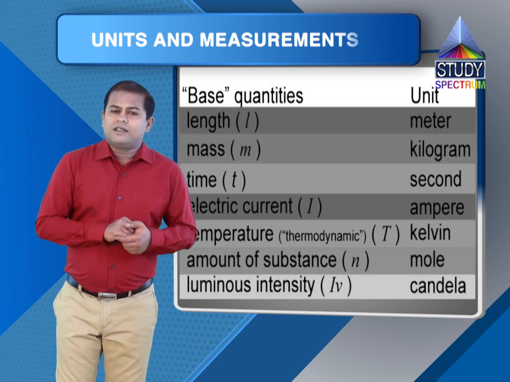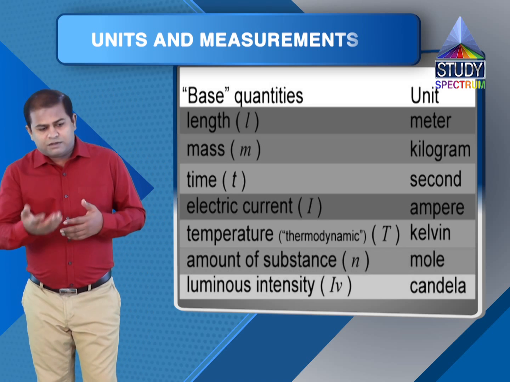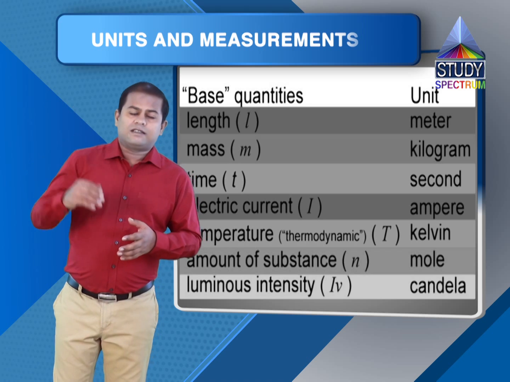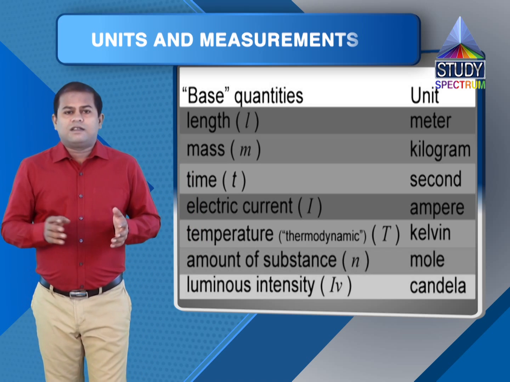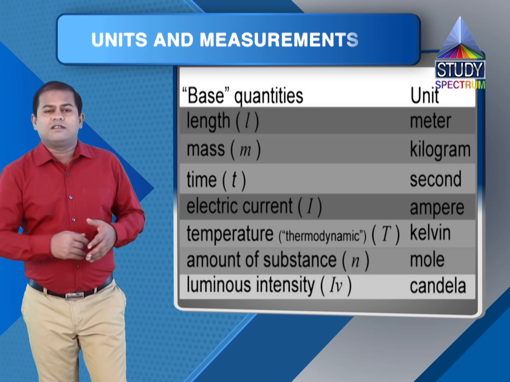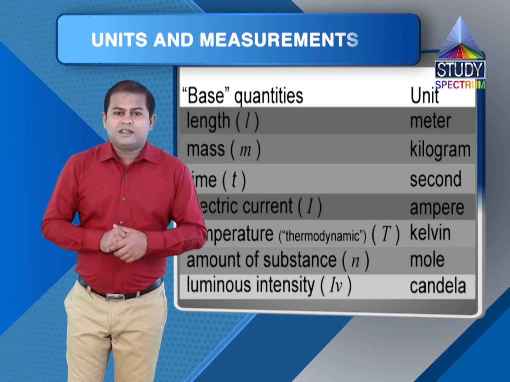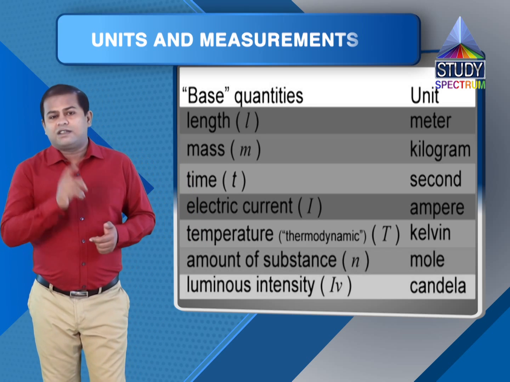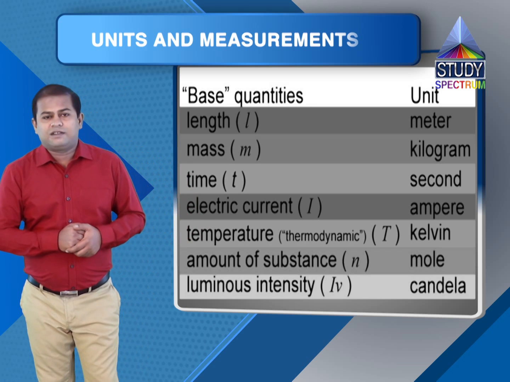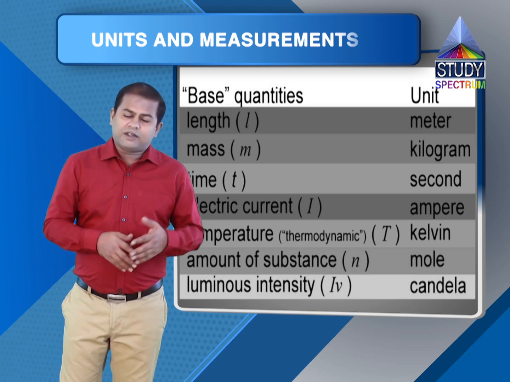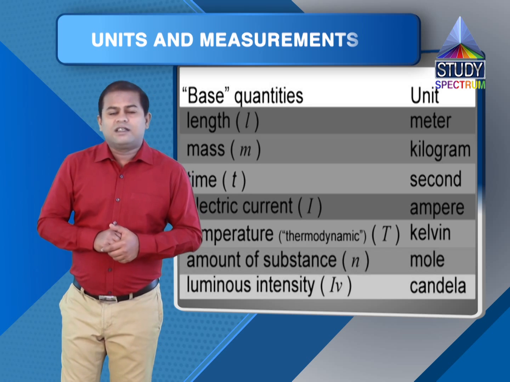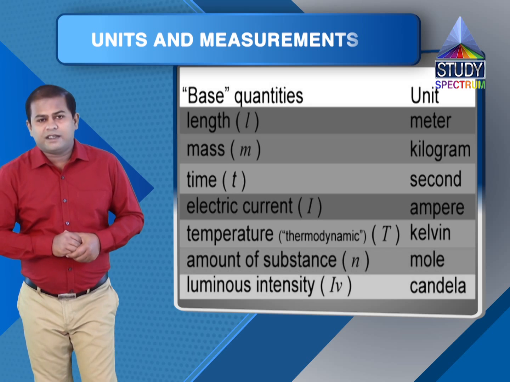Remember one thing. In words, when we say the full thing, we say length of the passage was 50 meters. But you cannot put that S for plural in abbreviations. So even if it is 50 meter or 100 meters or 1000 meter, we will put only m as the abbreviation for meter, right?